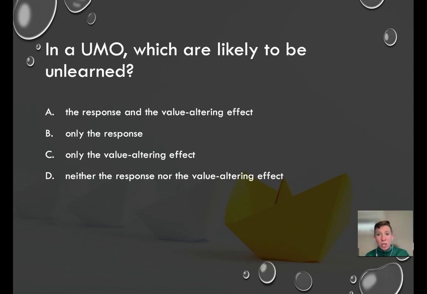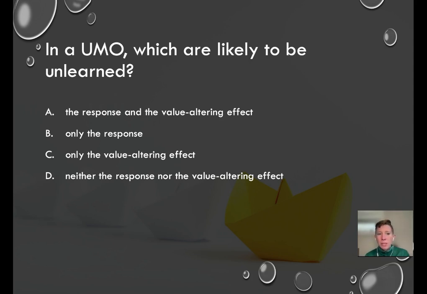So, the correct answer here is C, only the value altering effect. So, in a UMO, the value altering effect is unlearned because it's related to survival. So that's the part that, like food, is naturally reinforcing unless we are already satiated from eating, because that's related to survival. That's the value altering effect.